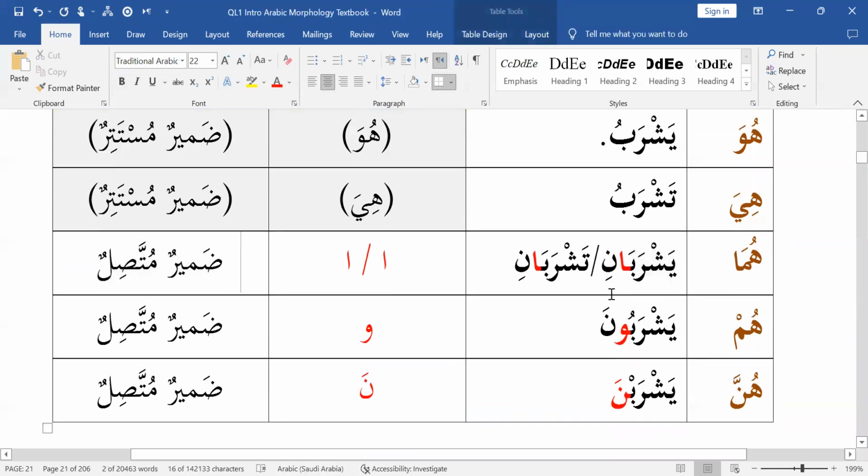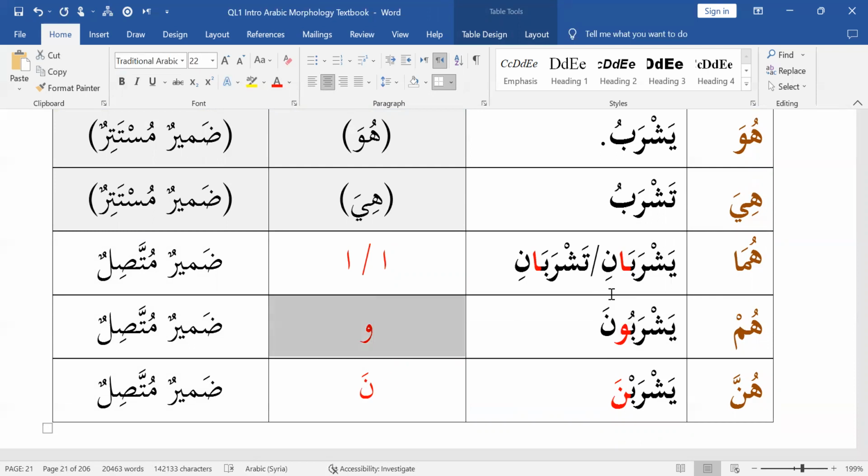So we're back to connected pronouns. Dhamir muttasil, dhamir muttasil, dhamir muttasil. Okay. Yashrabuna, the fa'il is wow. What is this fa'il? Wow. What kind of word is wow? A noun. What kind of noun? Pronoun. What kind of pronoun? Dhamir muttasil. What does it mean? It means hum. So wow is just a connected version of hum. Here, yashrabna, the na is the fa'il. What kind of word is this? Noun. What kind of noun? Pronoun. What kind of pronoun? Dhamir muttasil. What does it mean? It means hunna. So in these last 3 examples, the fa'il is in red. It's explicitly mentioned and it's a connected pronoun, dhamir muttasil.